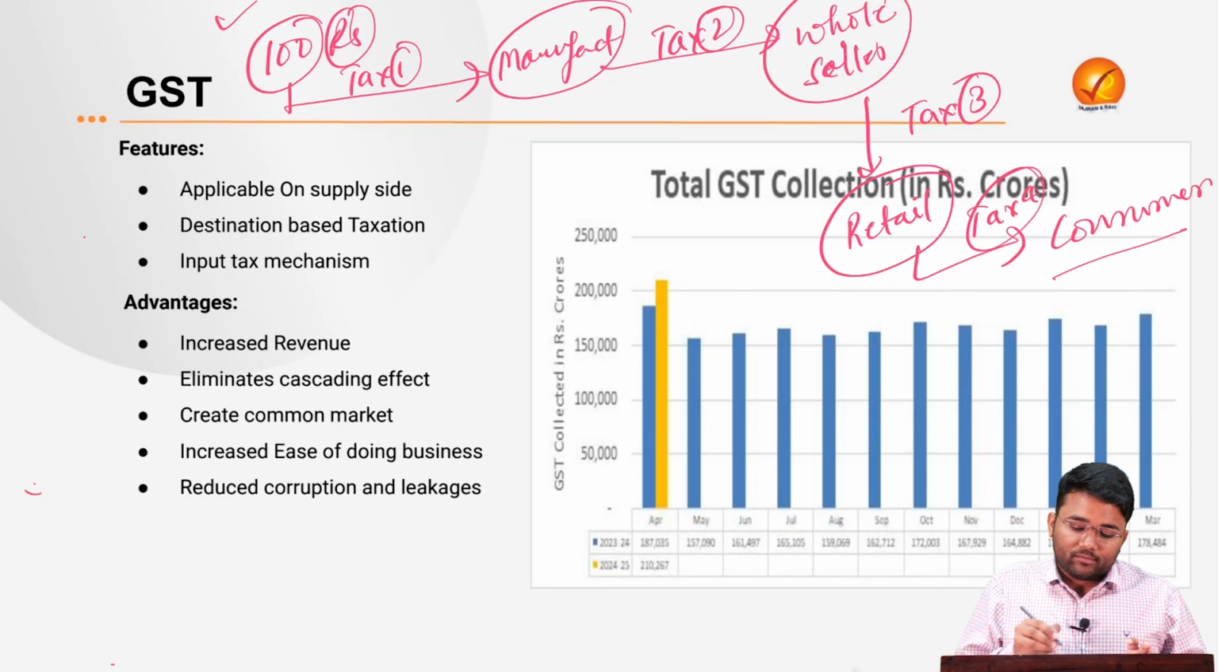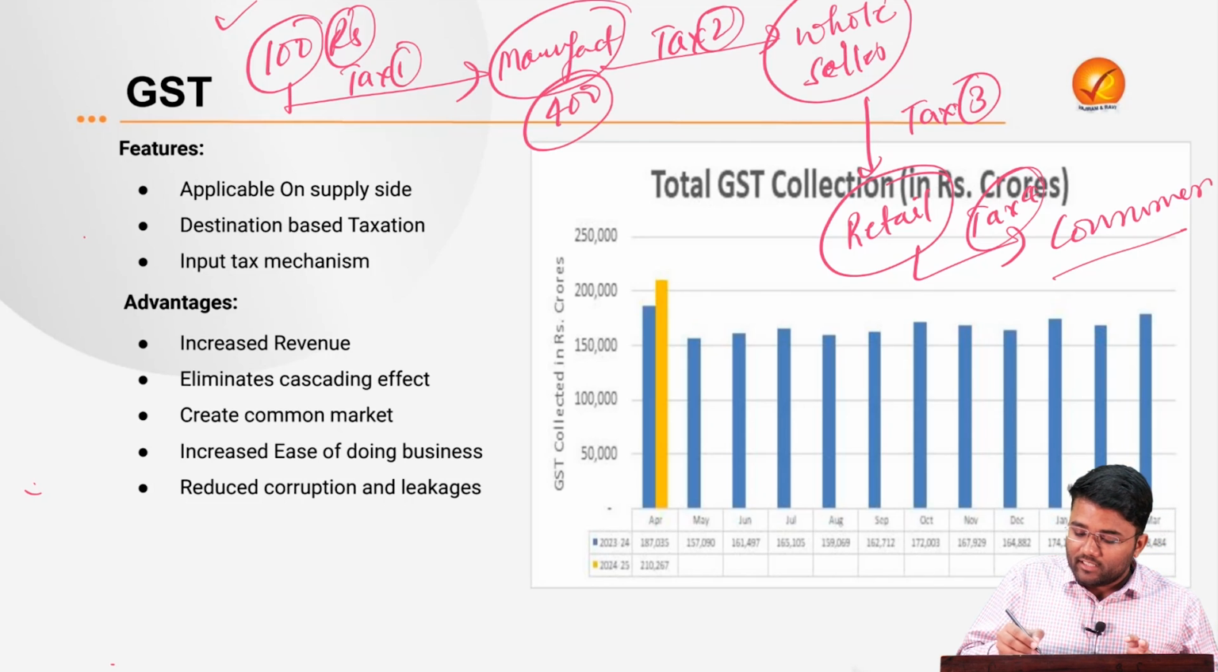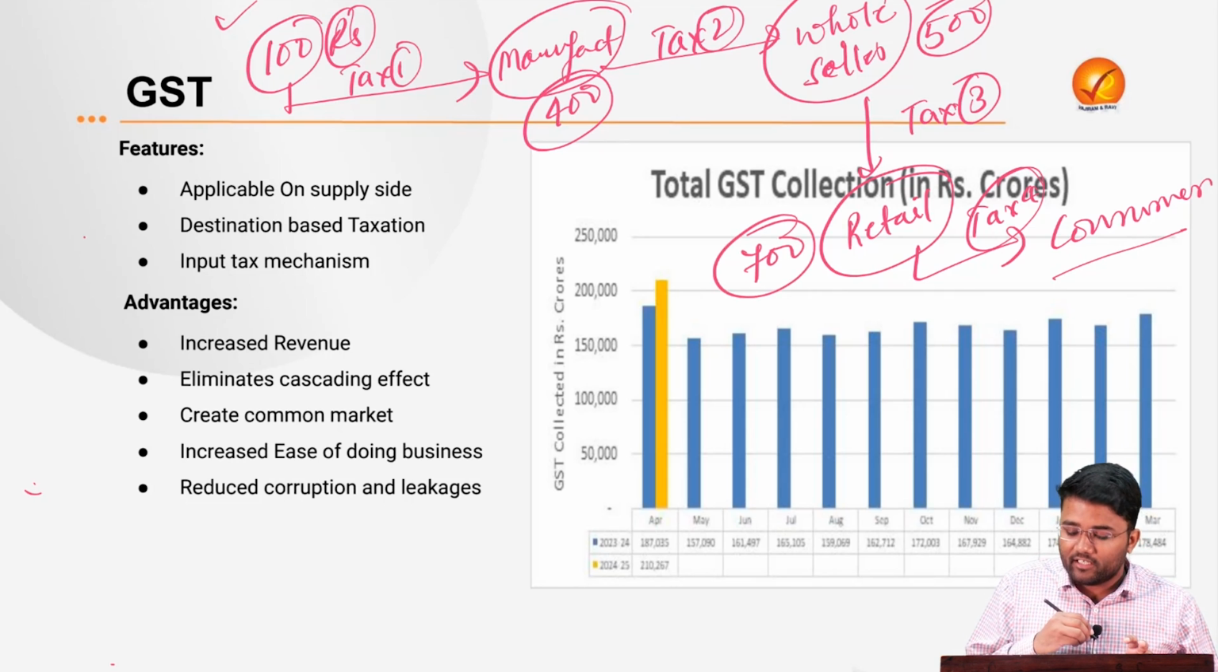Now let's suppose this manufacturer has produced this shirt at 400 rupees. Then this wholesaler got this shirt at 500 rupees. This retailer got it at 700 rupees and this consumer is getting it ultimately at 800 rupees.